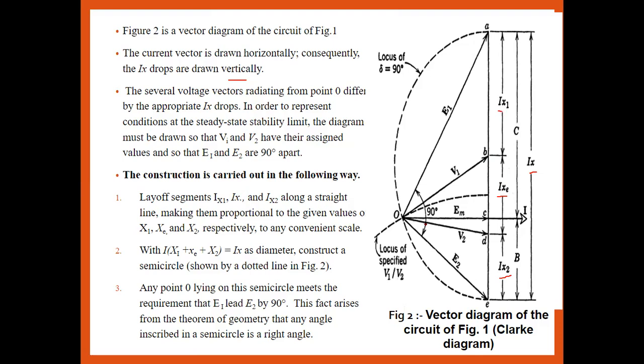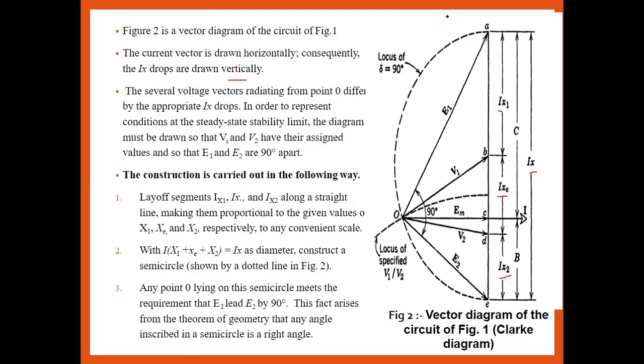so that V1 and V2 should be the assigned values, and so that E1 and E2 should be 90 degrees apart. Means what? We have to assume that the induced voltages across machine 1 and machine 2 should be 90 degrees apart, and second, the values of the voltage supplied to machine 1 and machine 2 should be the given ones.